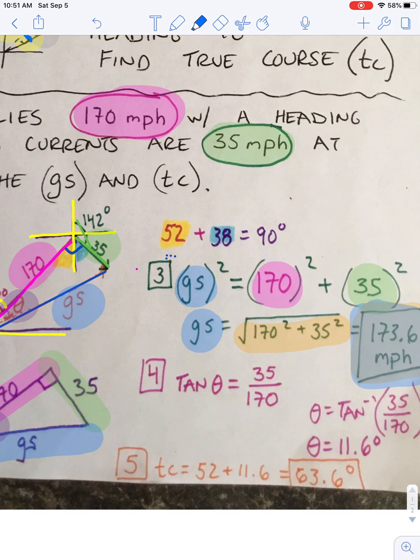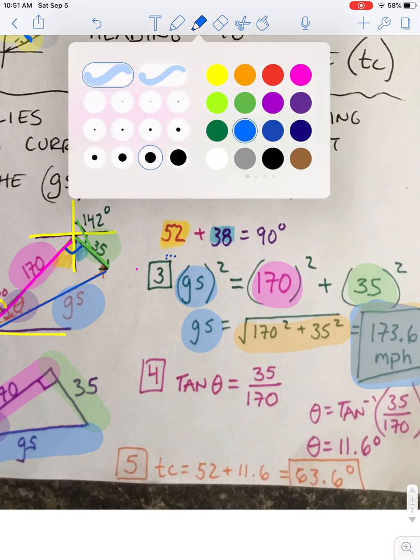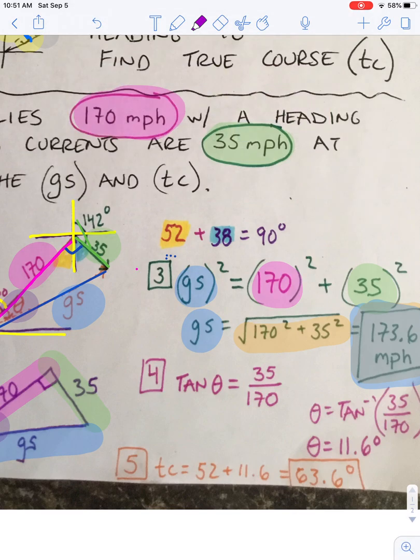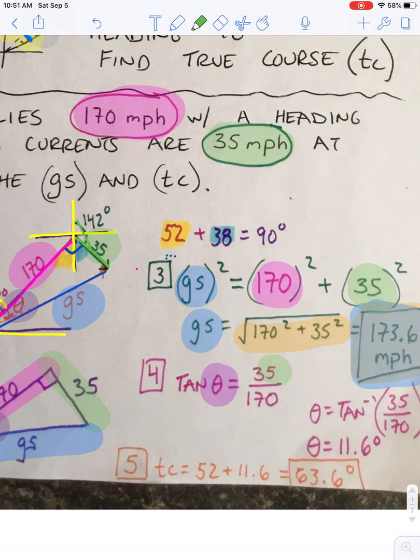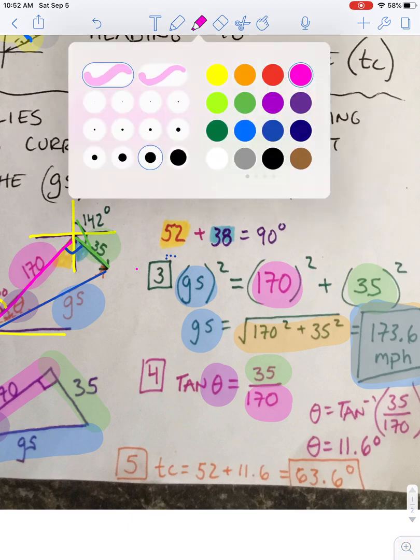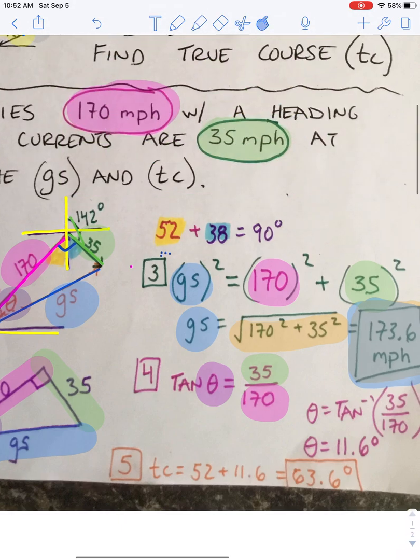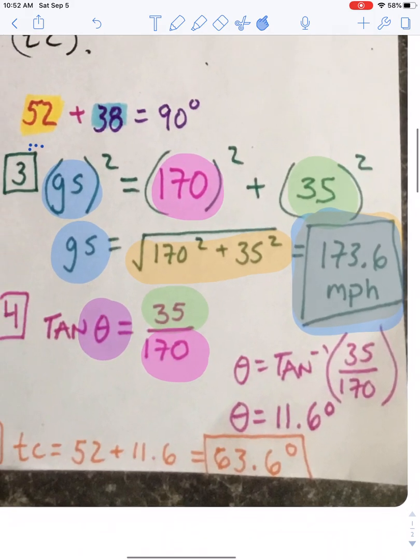Now for step 4, it tells us to use a tangent ratio to find our theta. We're going to do a tangent ratio of our wind speed, which we knew to be 35, over our airplane speed, which we knew to be 170. Like we talked about before, in order to find our theta, if we don't know the angle, we do a tan inverse.